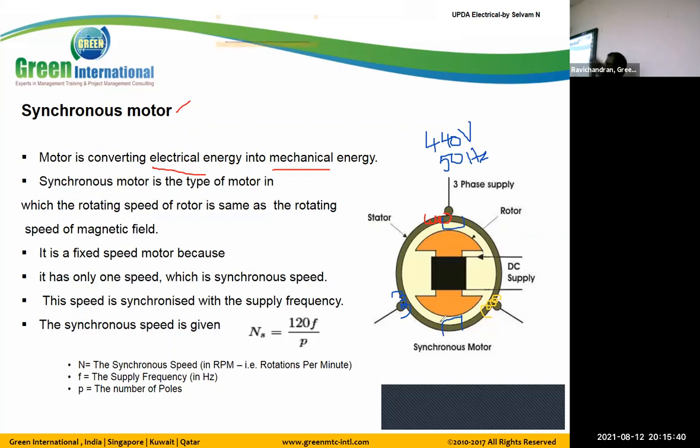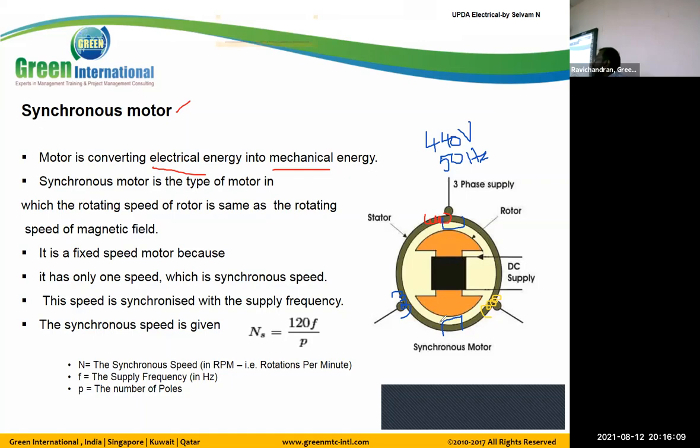So we know the formula 120 F by P. As I told, it's applicable for the alternator, and it's applicable for the synchronous motors also. So now what is the speed of this synchronous motor? It must be 3000 RPM. The speed means rotations per minute.